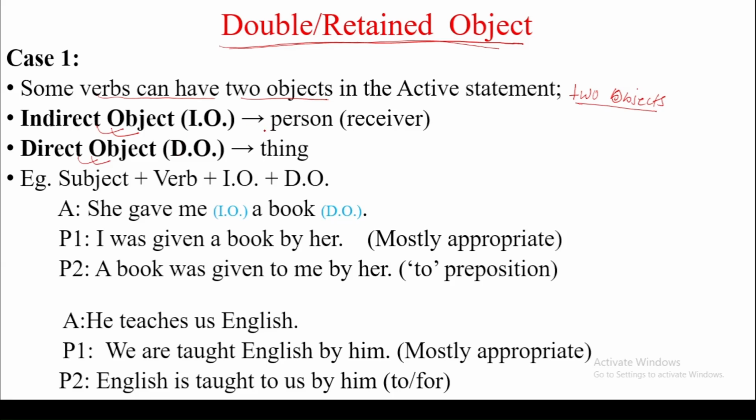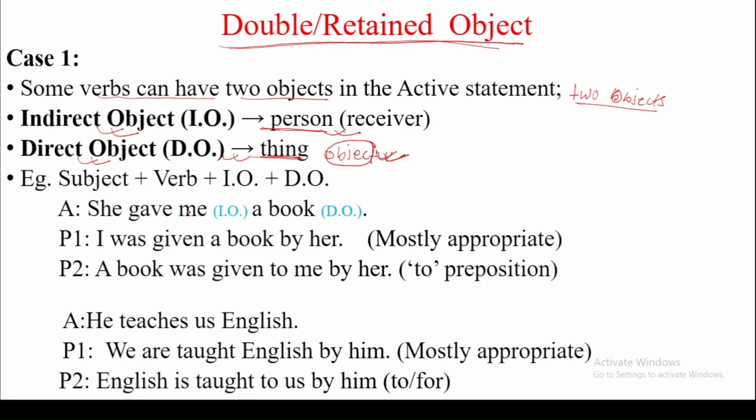If after the verb there is a noun that is a person or receiver, that is the indirect object. If there is the name of anything, any material or any object, that is the direct object. It means if there is a person or receiver, that is indirect. If there is any material, anything or any object, that is the direct object. It means the structure will be subject plus verb plus indirect object plus direct object. So look at this example.